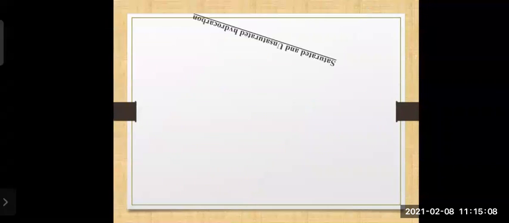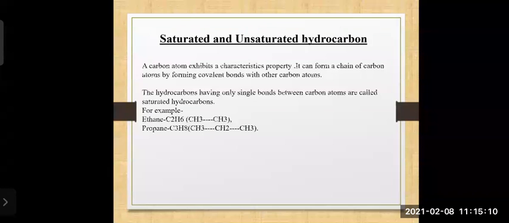Second, this is about saturated and unsaturated hydrocarbons. We have just seen hydrocarbons, but hydrocarbons are divided into two types: saturated and unsaturated hydrocarbons.